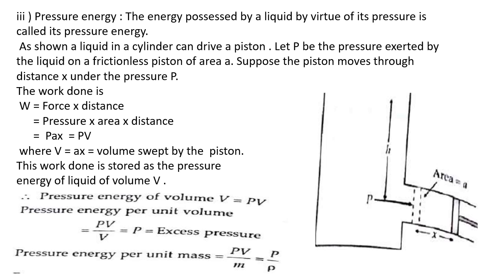So the pressure energy of volume V will be PV, and pressure energy per unit volume will be only P, because volume will be cancelled out. Pressure energy per unit mass will be divided by mass, and you know V by m is 1 by rho, so it will be P divided by rho.